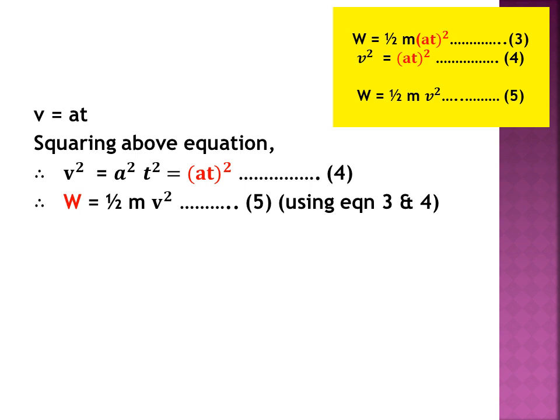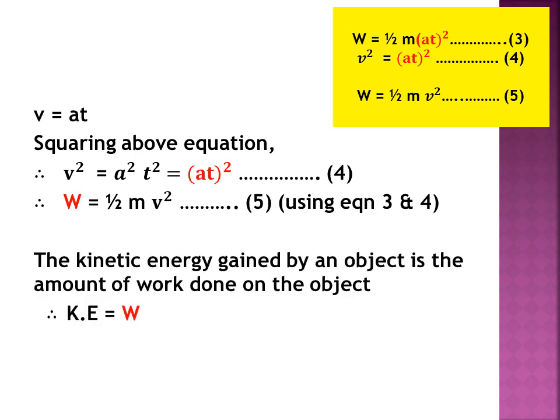The kinetic energy gained by an object is the amount of work done on the object. Therefore, kinetic energy is equal to work done on the object. This we have seen, that kinetic energy is nothing but work done on the object. Now we have got the new expression of work done, that is half m v square. So we can write kinetic energy is equal to half m v square from equation 5. So this is the expression, or we can say the formula, for kinetic energy: half m v square.